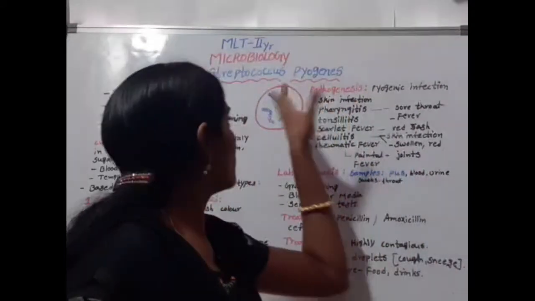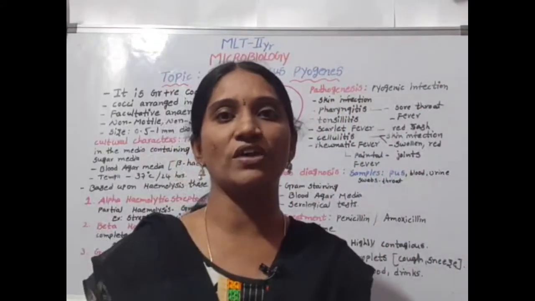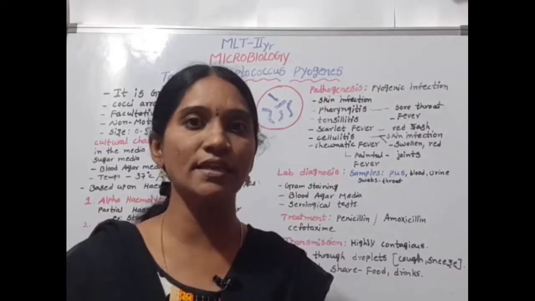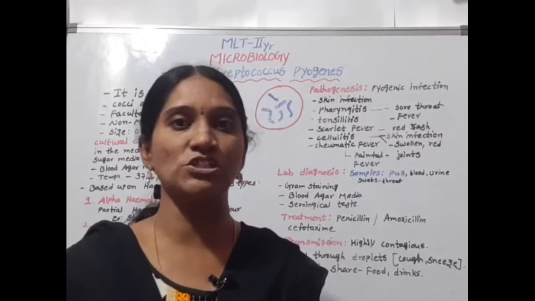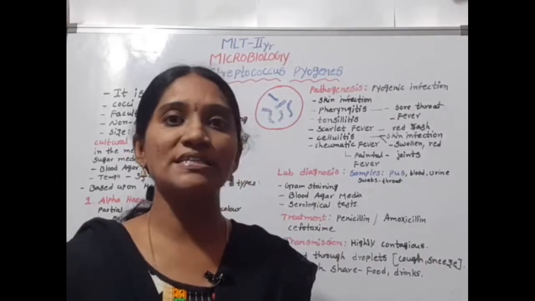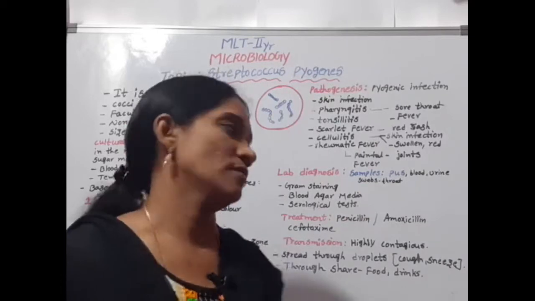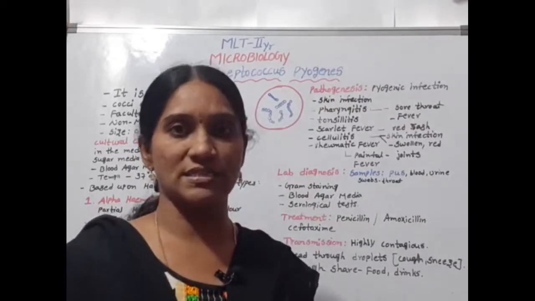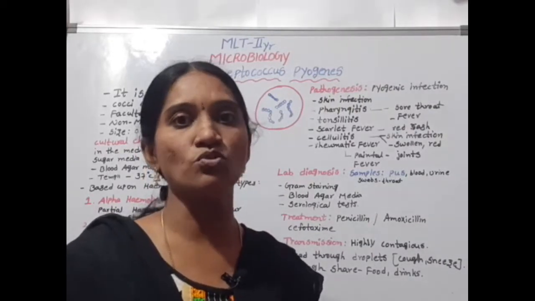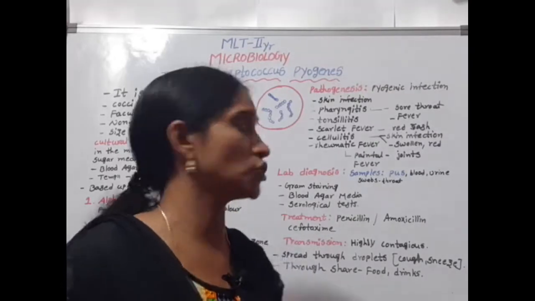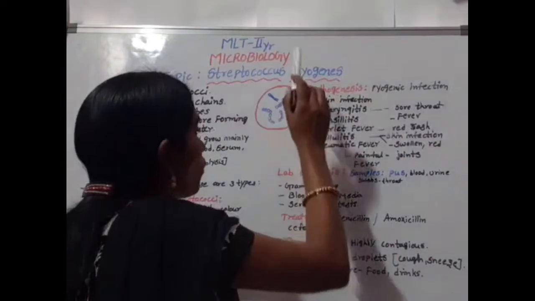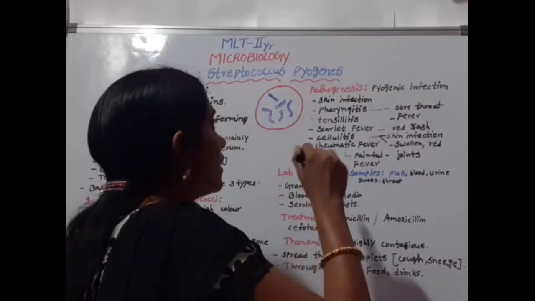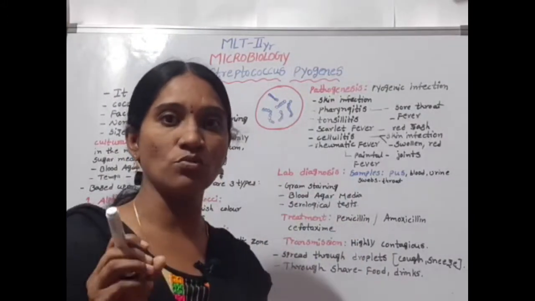Pyogenes causes pyogenic infection. Streptococcus pyogenes causes pyogenic infection, meaning skin infection, sepsis, and abscess formation on the skin, that is, pussy wounds. They form pus on wounds after surgery. This is known as pyogenic infection. This Streptococcus also causes skin infection and respiratory infection, forming pus-filled wounds on the skin.